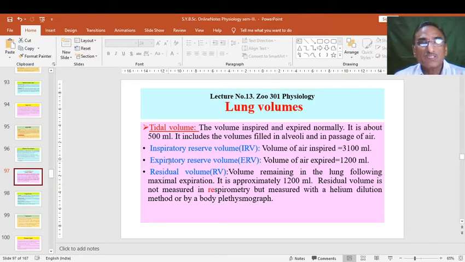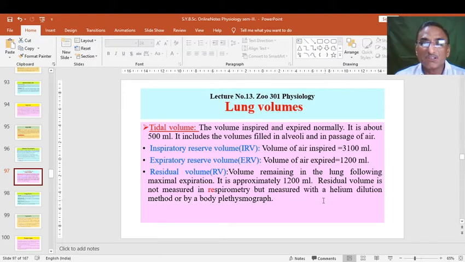So in between these two, some air is residing in the respiratory passage, and that is called residual volume or RV. That is the volume remaining in the lung following maximal expiration. It is approximately about 1002 ml.